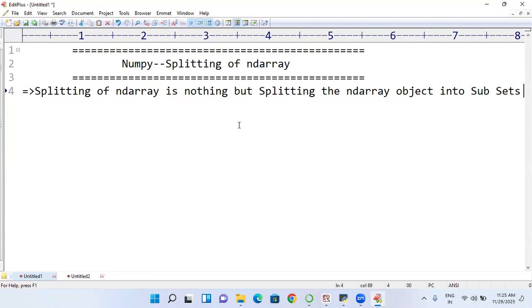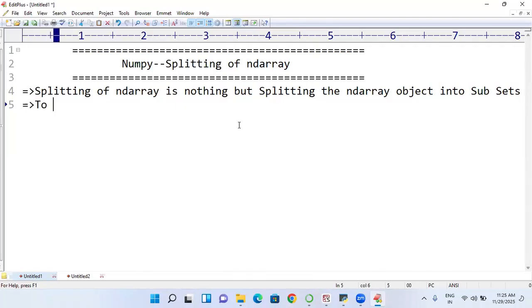How to split? I already said there are a number of ways. By using slicing, I said. By using extract, I said. By using where, I said. Filtering the data also I said. These are all different ways of splitting our ND array. If you come across any other splitting mechanisms, we will be using these functions.